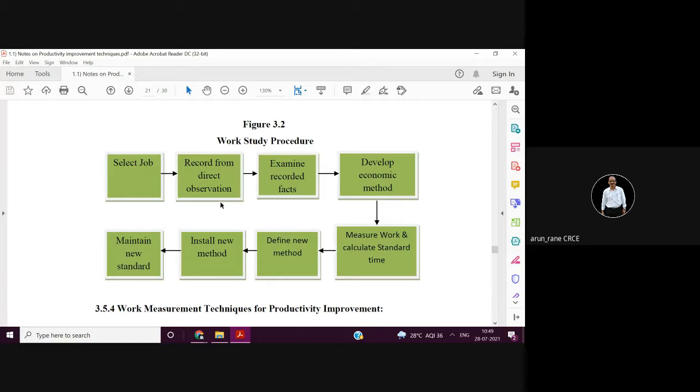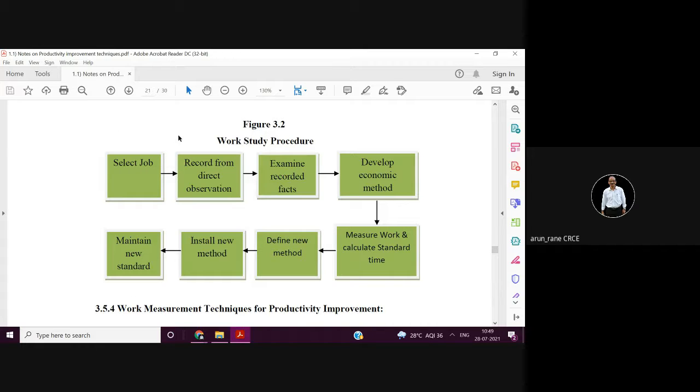You examine the recorded facts. Then develop the most economic method. Then you have to maintain that new standard at the end, because that is what is important.